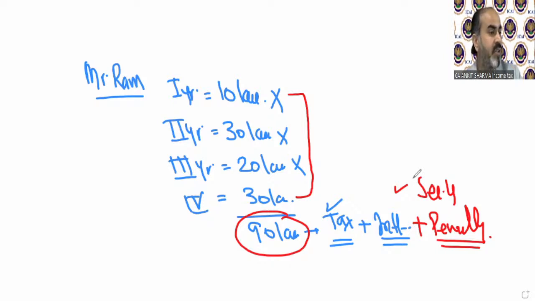Okay, sir, we are enjoying the class. Thank you so much. Is interest received on income tax refund taxable? Ankush is asking. Yes, interest received on income tax refund is taxable under income from other sources. That is going to be discussed in the chapter when you study income from other sources.